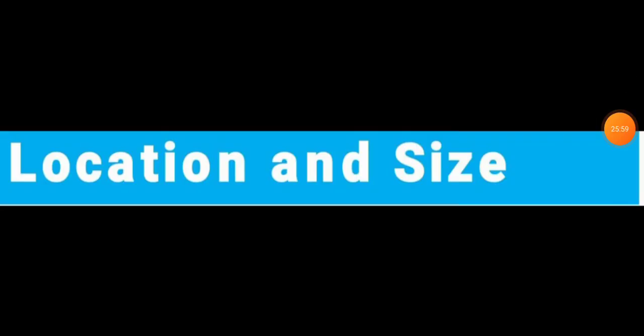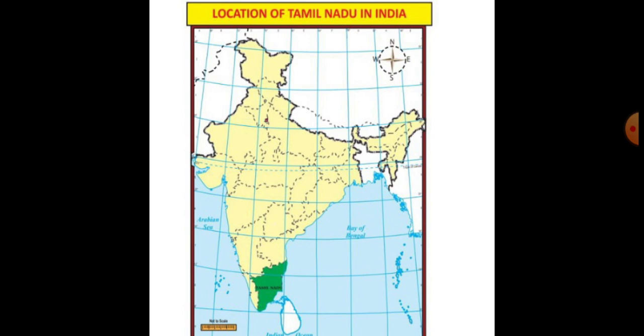Students, in this class, first of all we learned about location and size. See the map, students. Tamil Nadu is located in the southern part of India. The green color is the state of Tamil Nadu. It is situated in the southern part of India.